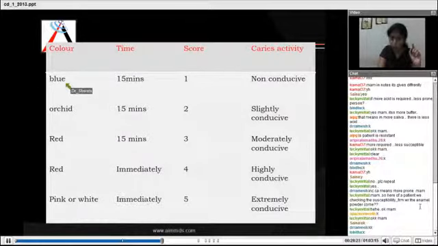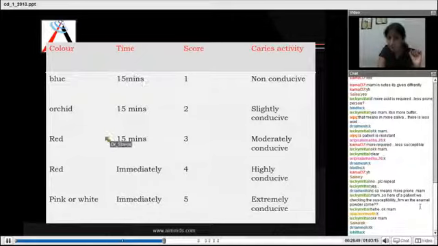Now, if it is blue after 15 minutes, the patient is not at all caries active. If it is orchid color after 15 minutes, he is slightly conducive. If it's red after 15 minutes, it's moderately conducive. If it's red immediately, he is highly active. If it's pink or white immediately, he is extremely active.